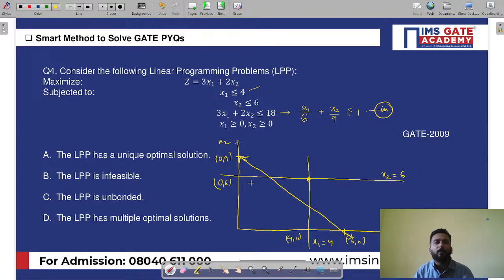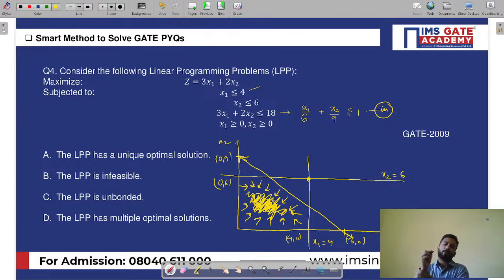Now, what is your shaded region, what is your feasible region, my dear friends? You know that you have to select a region which is feasible. Feasible means satisfying all the equations. So the one which I am showing with the closed arrows, this is your feasible region, yes or no? The one which I am shading in this way, this is your closed region. Very good. In that we have to select the corner points. Now what are the corner points? One is 0, 6, one is 4, 0, and we have to find these 2 points as well.